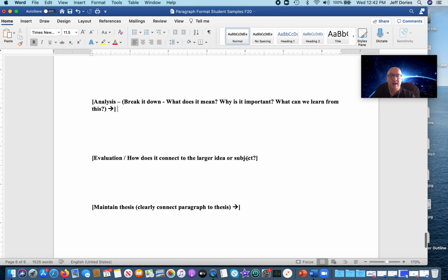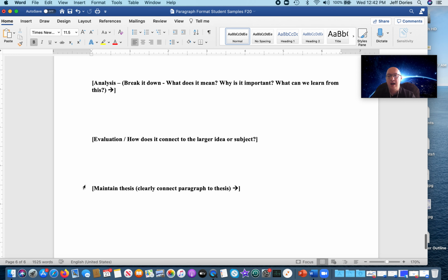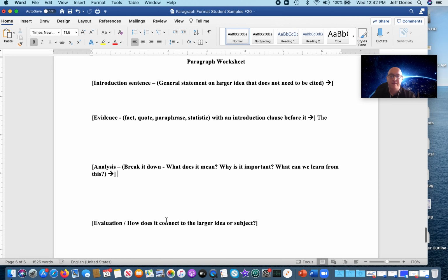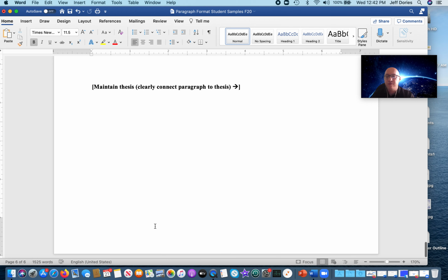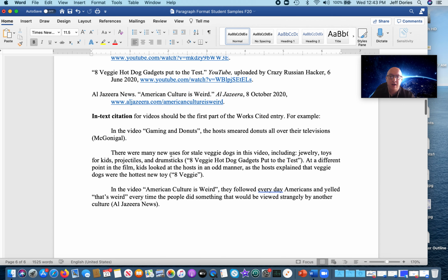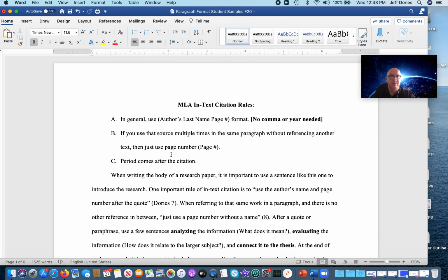Evaluation, how does it connect to the larger idea or subject? And then maintain your thesis. So you could fill in your paragraph here. You could print out a bunch of these sheets and keep filling it out and complete your whole paper that way if you like. Hopefully this is helpful, because remember, this is the primary writing skill that I'm trying to make sure that you can do, this research writing process.